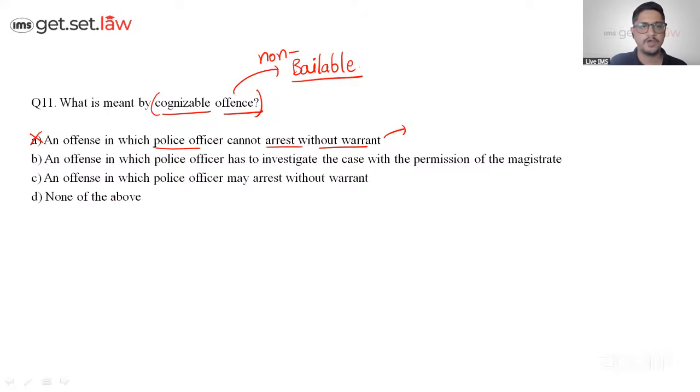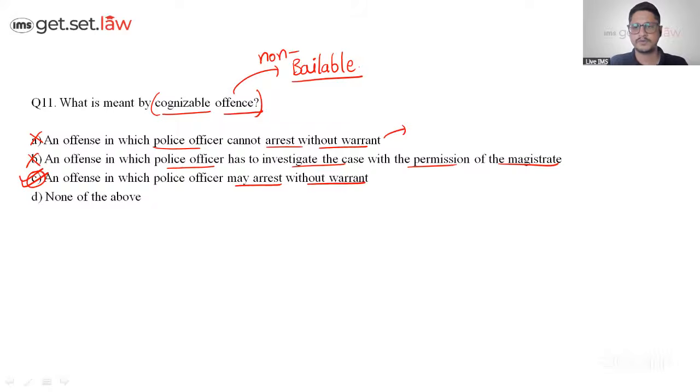Then we have offense in which police officer has to investigate cases with the permission. That is what is called as investigation or inquiry. This is wrong. So where arrest without a warrant, so the answer will move towards option C. Okay. So how to remember? Cognizable mein non nahi aata hai. So you can link it with non-bailable offense. And non-bailable offenses are the serious offenses. Got it?